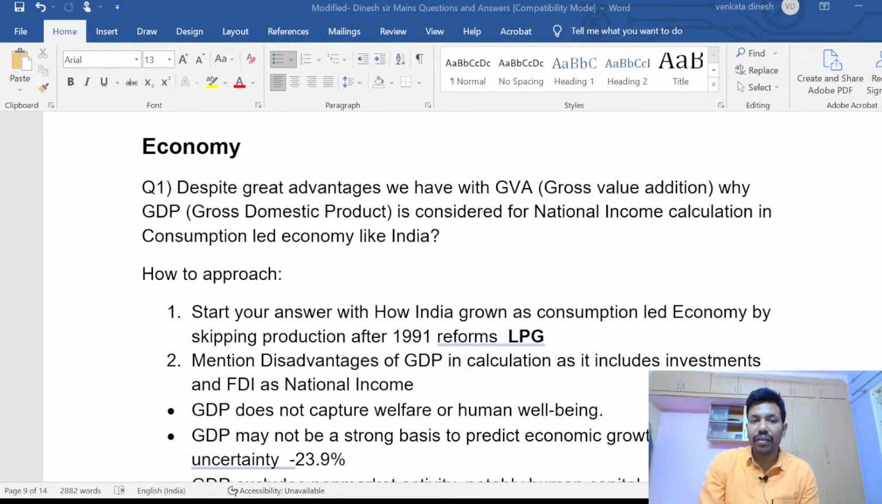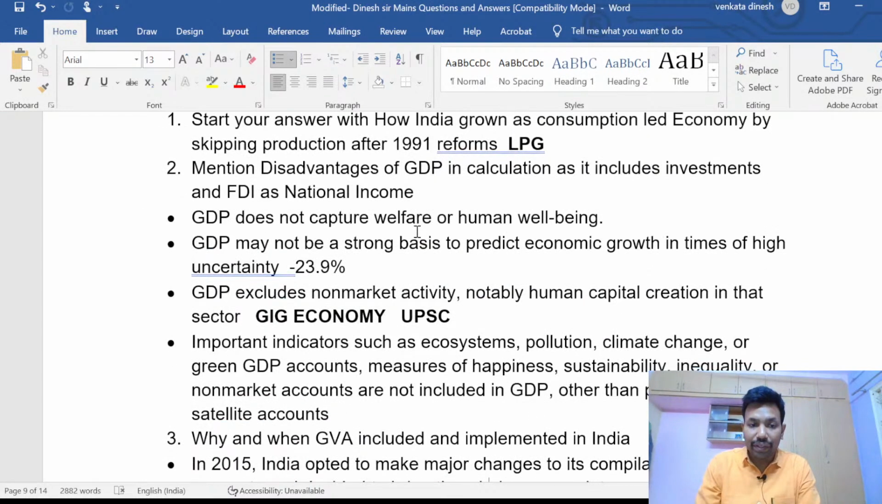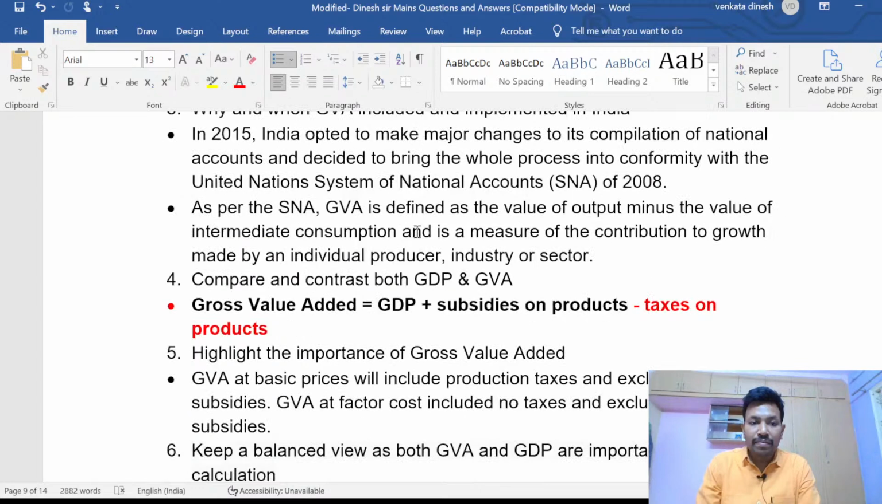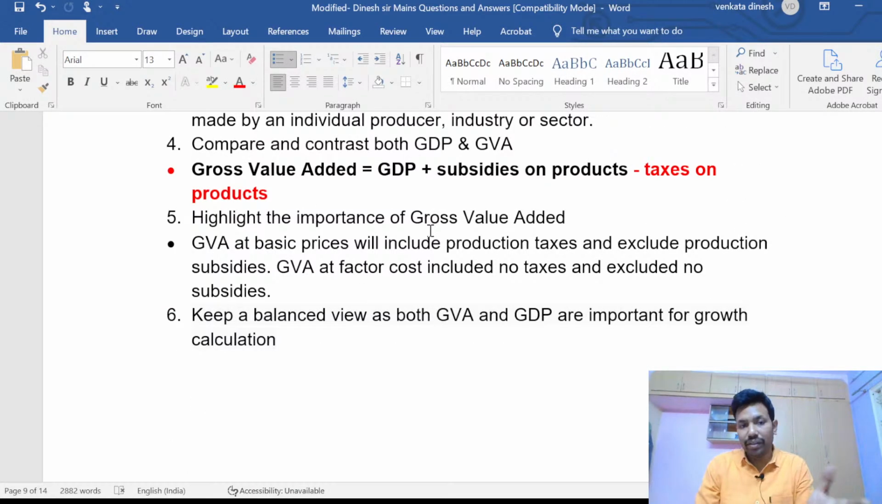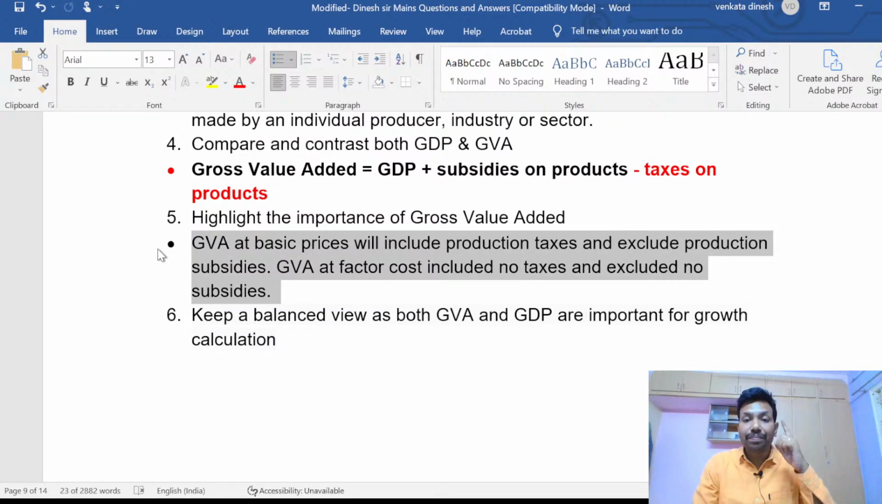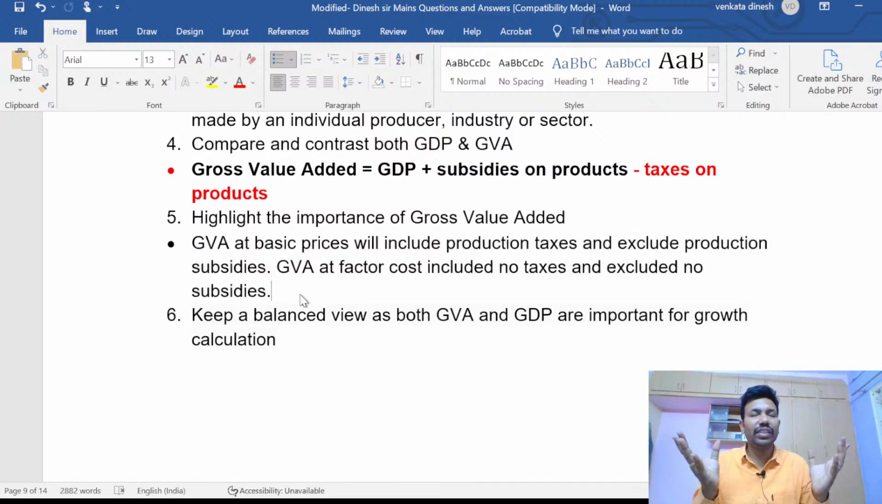Simple logic, right? So GVA is the value added to the product to enhance various things around it. That is very, very important. So you have to write this point, the third point: highlight the importance of gross value added. I can't cover all of it at this point of time. GVA is a very big topic which takes at least 1 to 2 hours, at least 1.5 hours. So whatever knowledge you have, take the points which you already know.